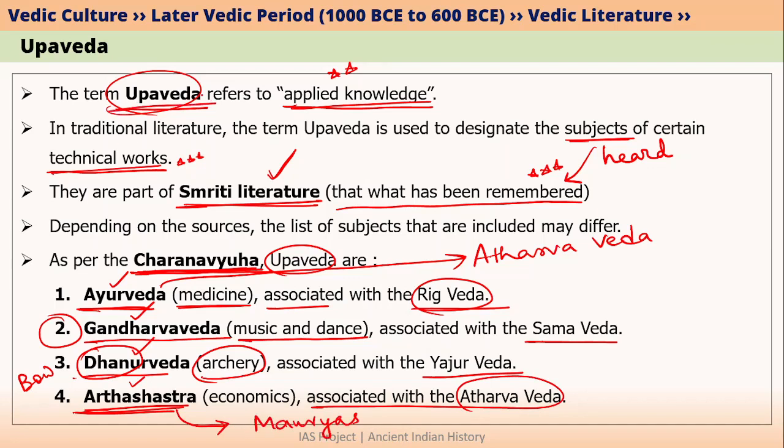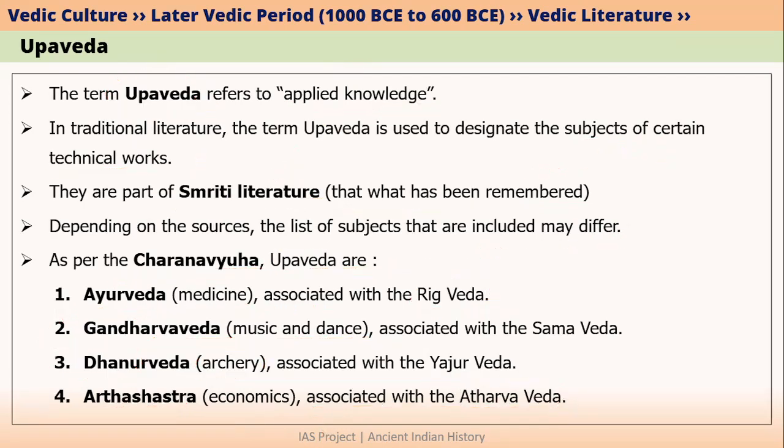So Upaveda is basically different from Veda. Upaveda is applied knowledge and it is part of Smriti literature, whereas Vedas were part of Shruti literature. I hope this is clear.